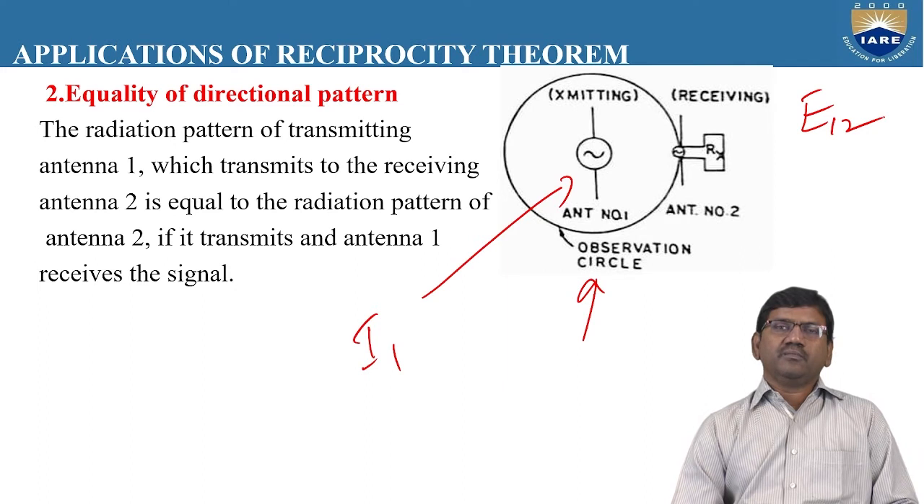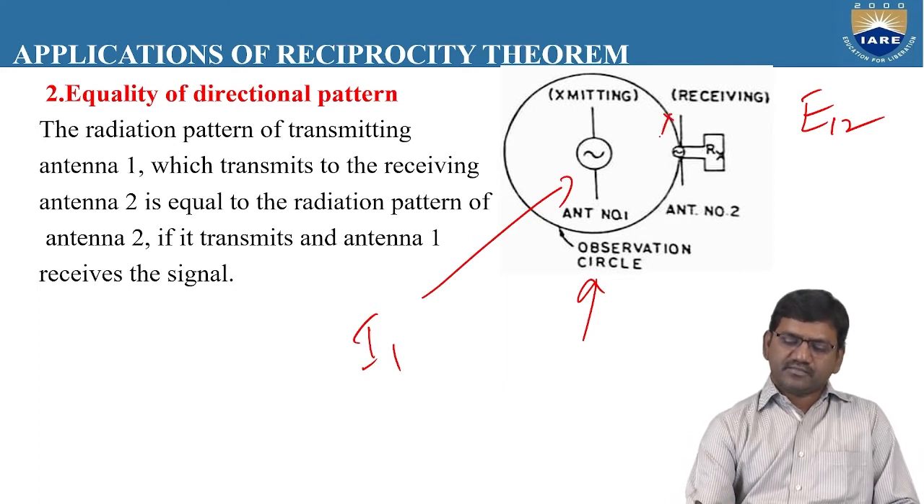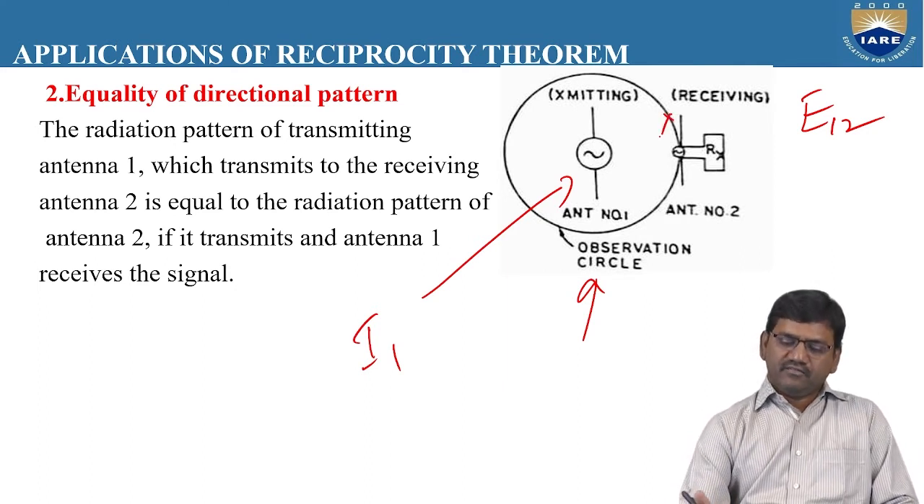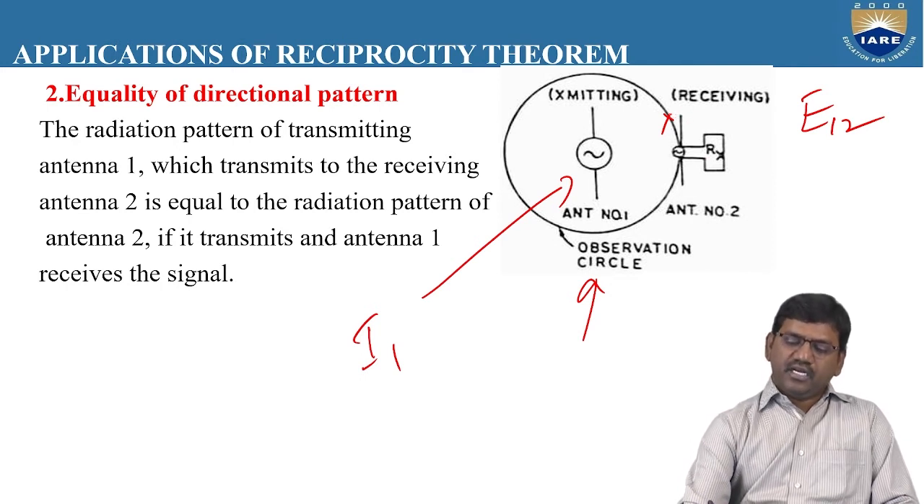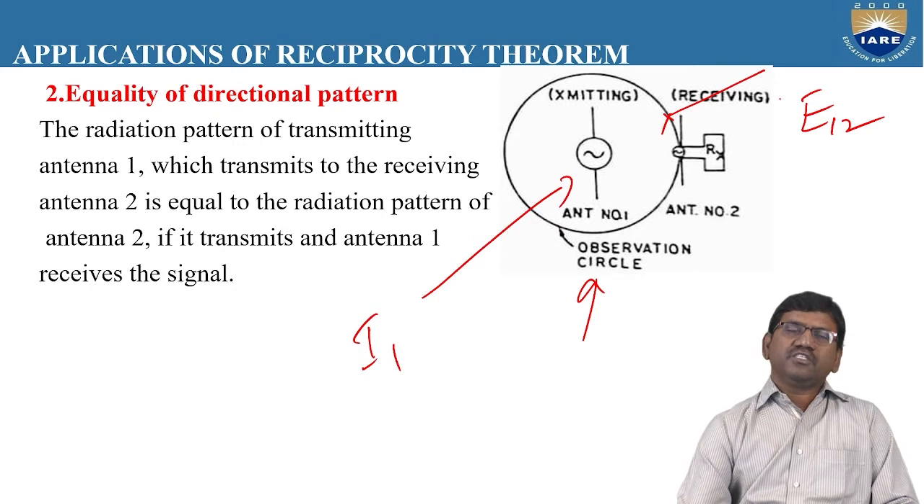Now slowly move antenna number 2 to this point. When you move the receiving antenna to this point, also record the reading of how much electric field strength is observed at this point. You name it as E2.